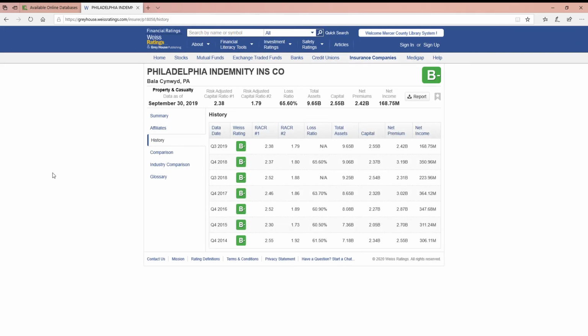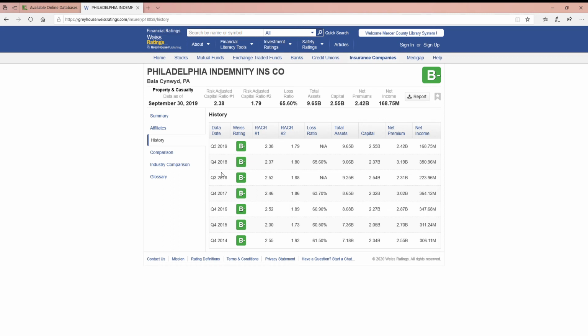Now again, the history page is going to give you the most recent ratings as they've been done. Some of these are again going to be mostly yearly, but you will see sometimes they'll do 2 ratings in a particular year. Maybe they rated them really early in the year and felt they needed to do one later, or they felt that it was incomplete, so they issue a new rating. So that's why you might see more than one.